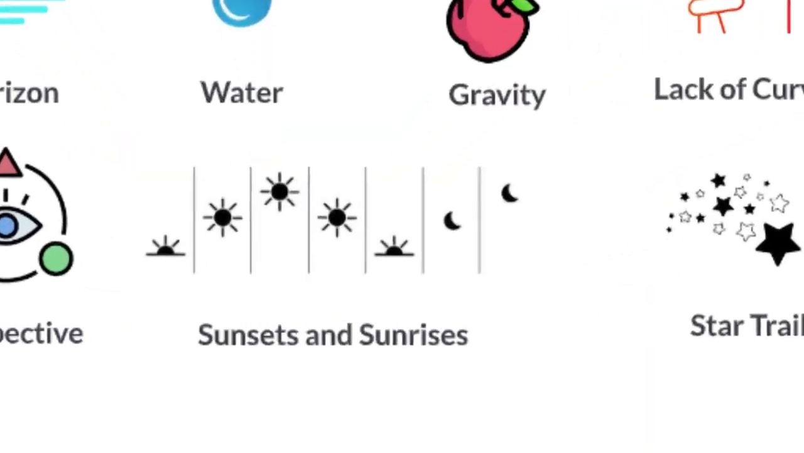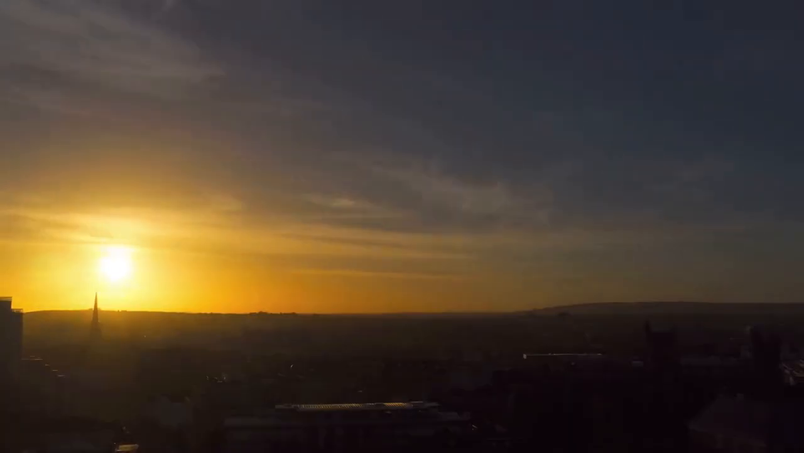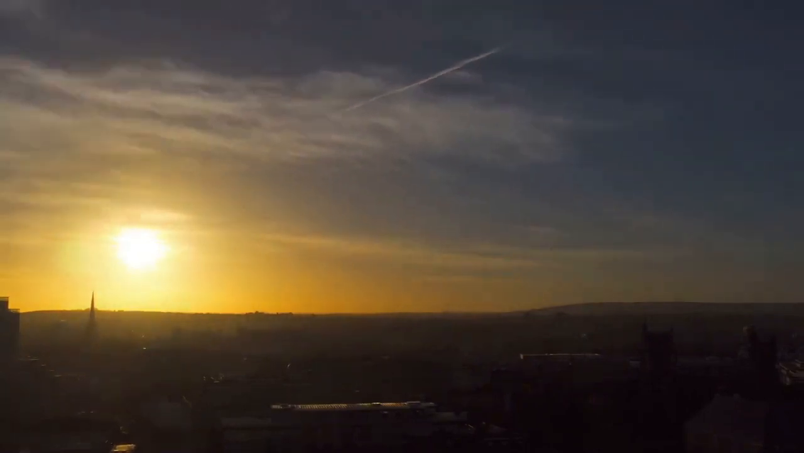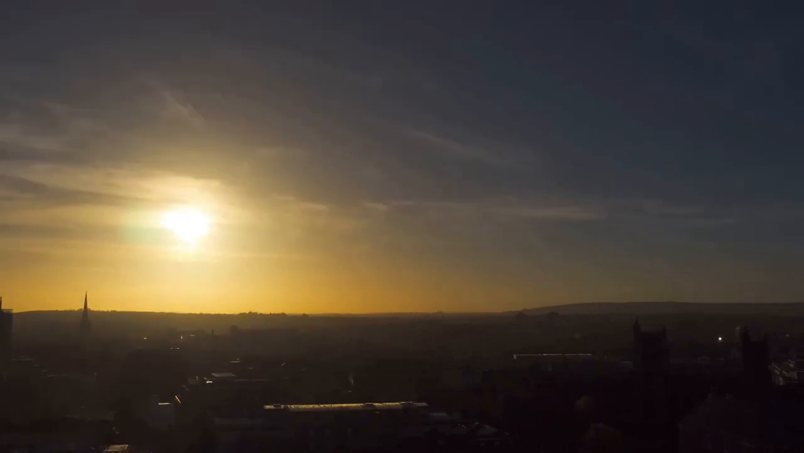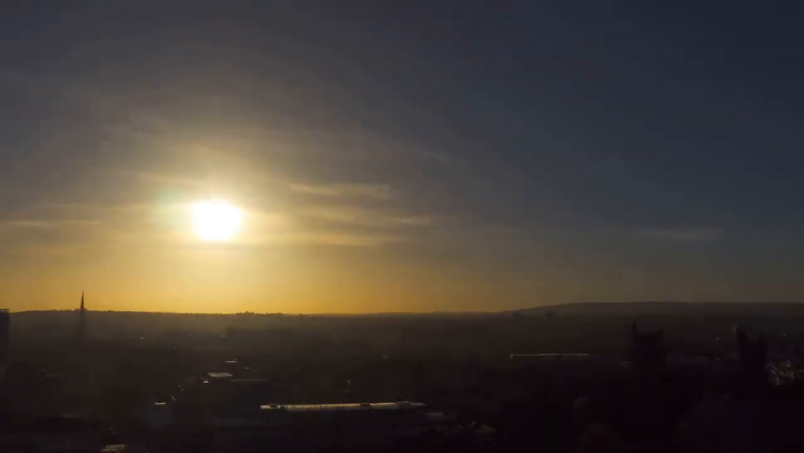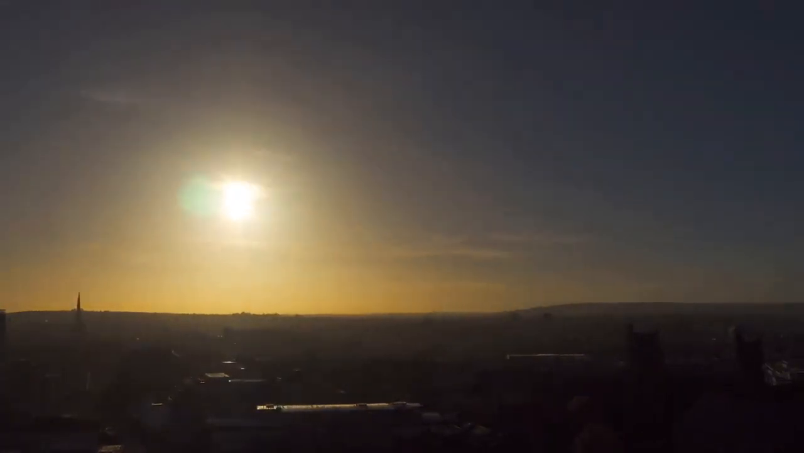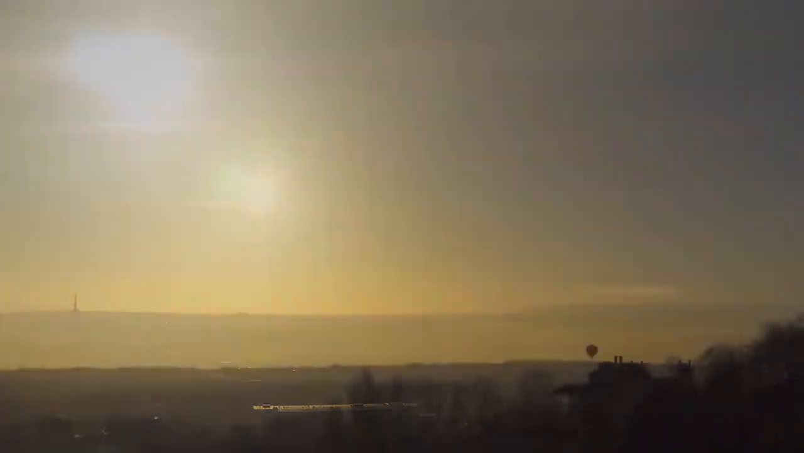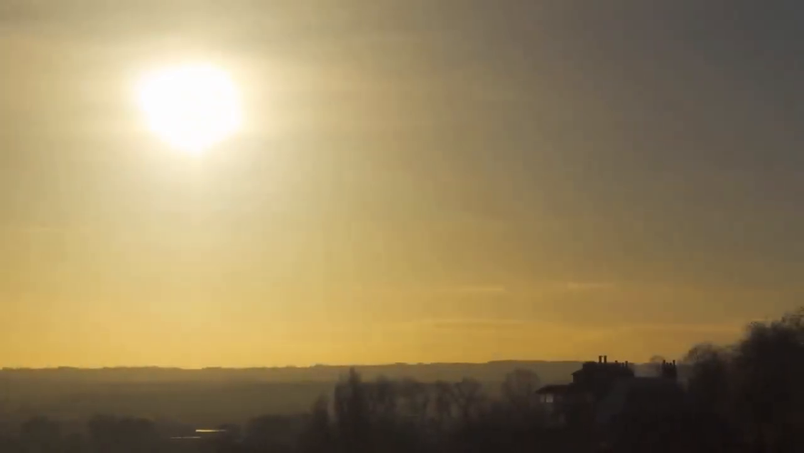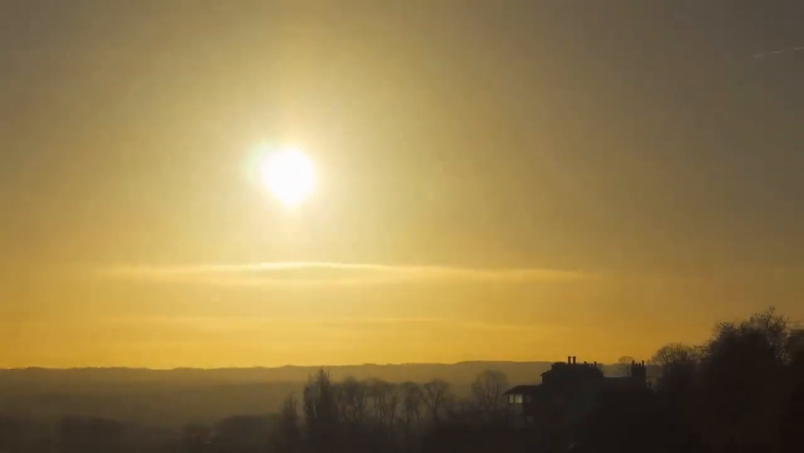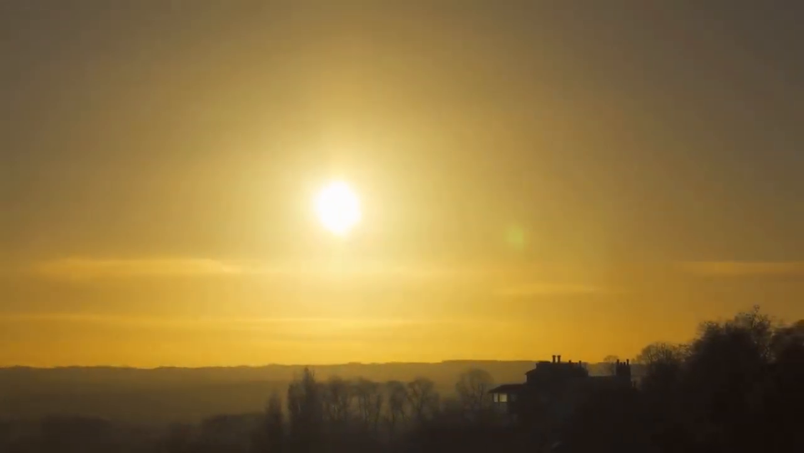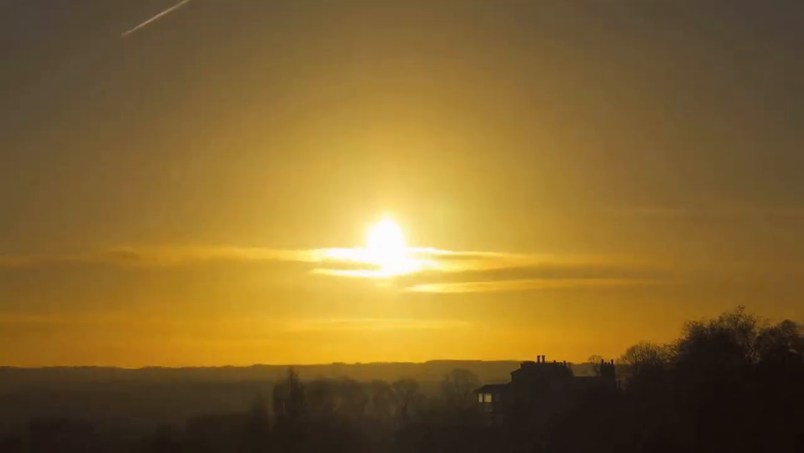Proof 6. Sunsets and sunrises. Different parts of the planet are exposed to the sun's light, creating the illusion of the sun rising and setting. Additionally, the Earth's atmosphere refracts sunlight, causing the sun to appear higher in the sky than it actually is when it's close to the horizon. This atmospheric refraction prolongs the duration of twilight, further enhancing the appearance of a sunrise or sunset.